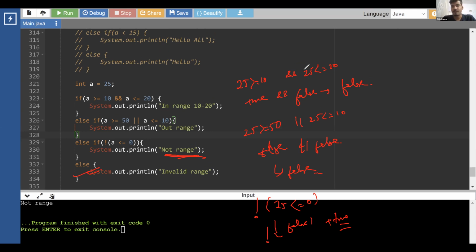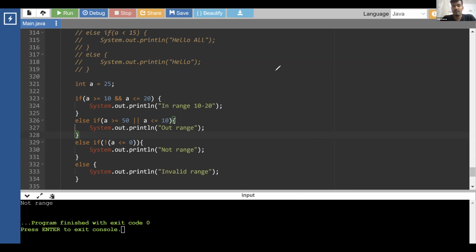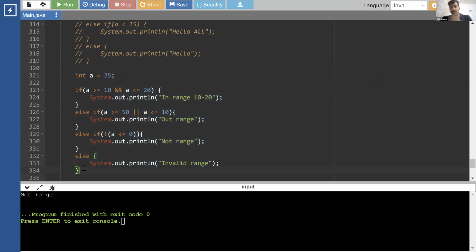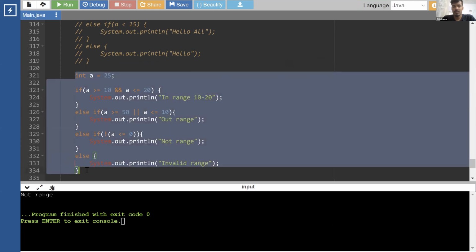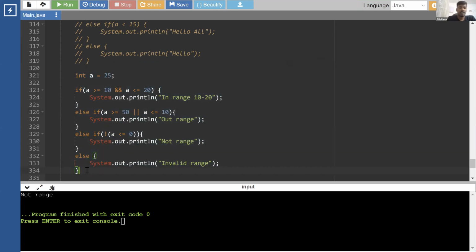Okay. And in case of or, if it gets a true, it is not going to look for any other thing. Okay. Yeah, understood this part? Clear? Is this clear? If this is clear, then I can explain something else. Yes. Okay.